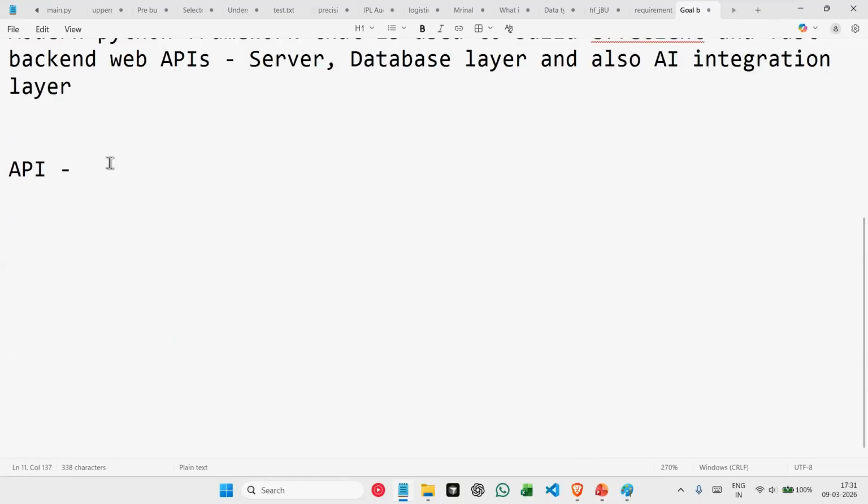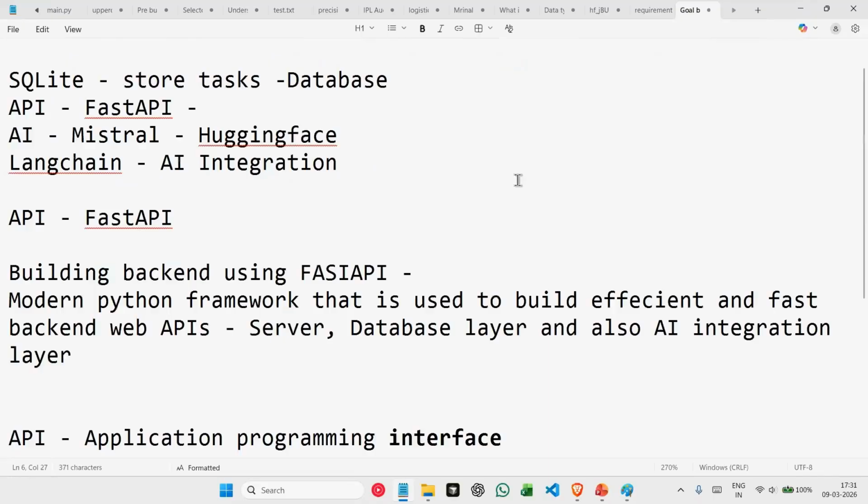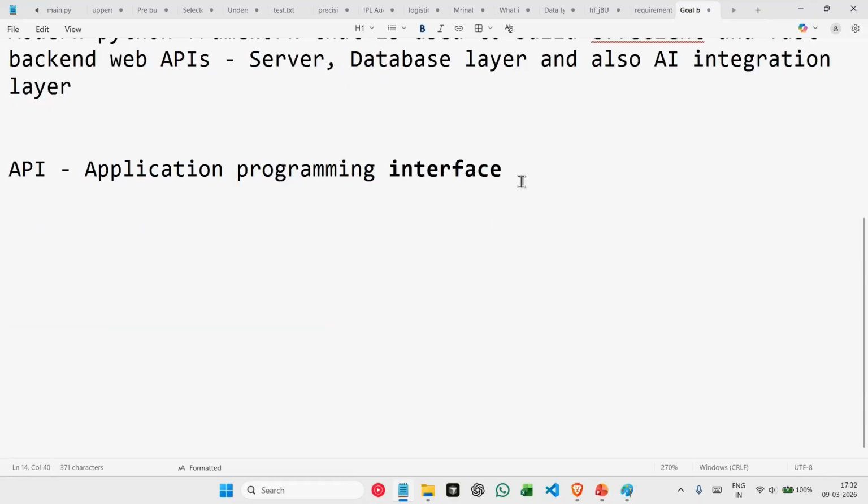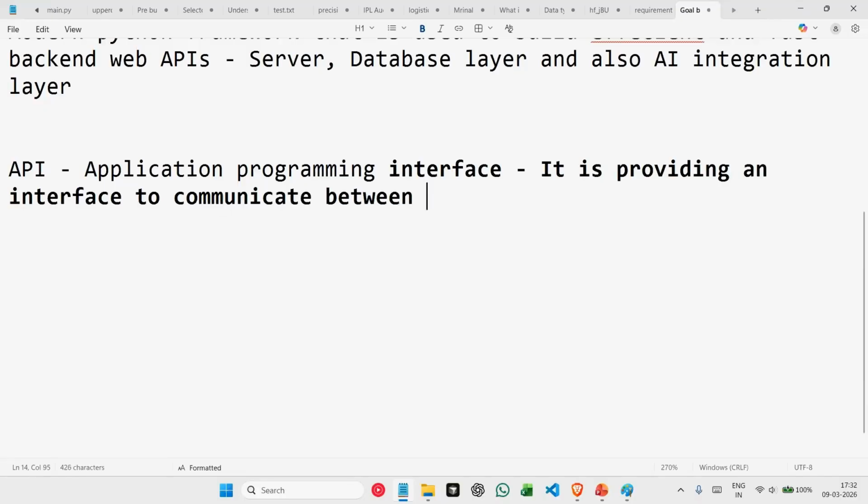So coming to what an API is. We already know that API stands for application programming interface. The keyword here is interface. An interface means it is providing a way to communicate between our backend and client systems.